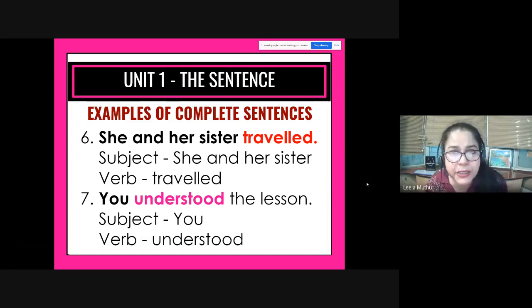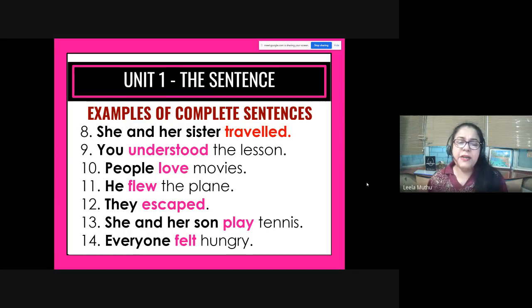You are the subject or the doer of the action of understanding something. Understood is the verb, the lesson, full stop. So now I have a whole lot of sentences, okay, which is just for you to look at and to understand what a sentence is, and to never ever forget what a sentence is, what are the rules of a sentence.